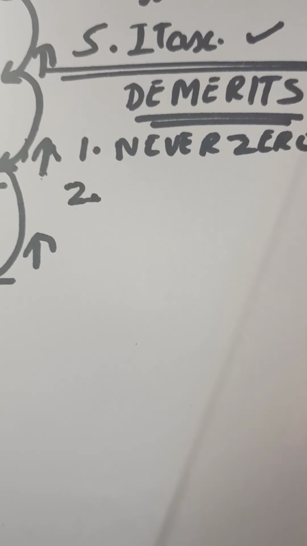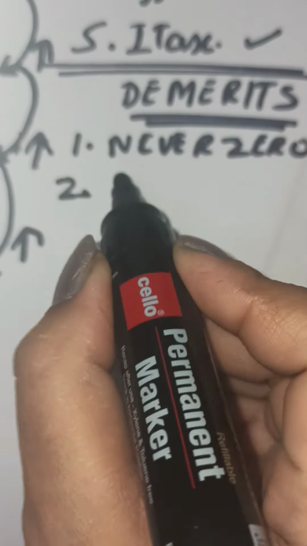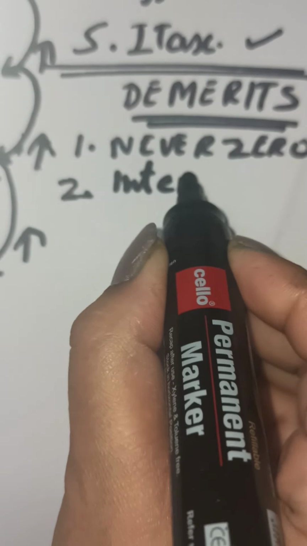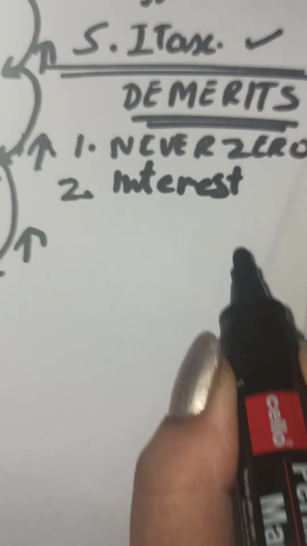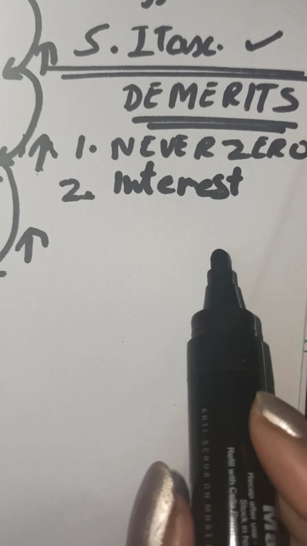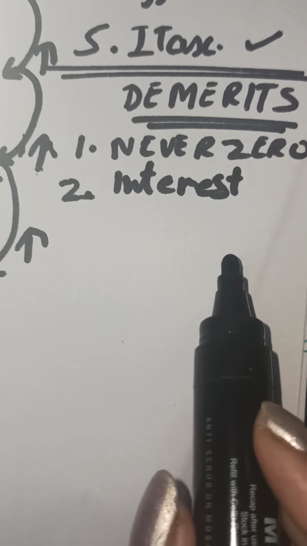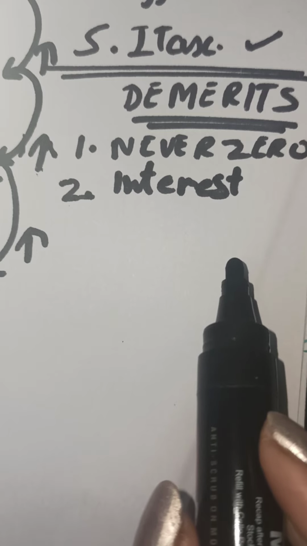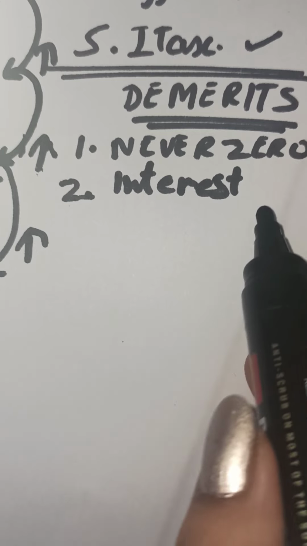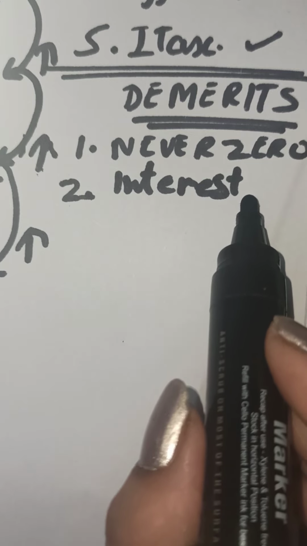Next demerit, omission of interest factor. Now children, the interest factor, this is a demerit, you can say. As with the original cost method, this method does not take into consideration the loss of interest on the amount invested in the asset. This does not take into account also the loss of interest.